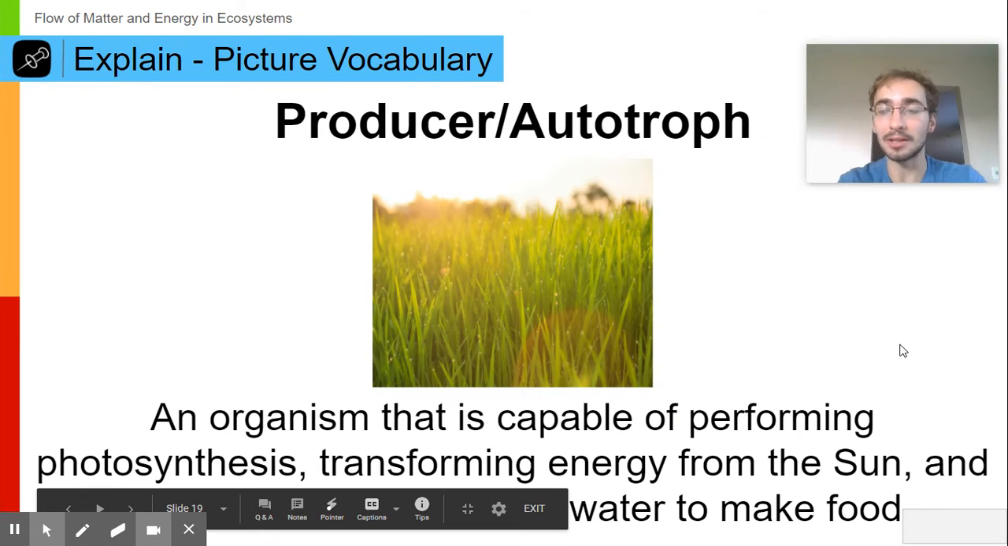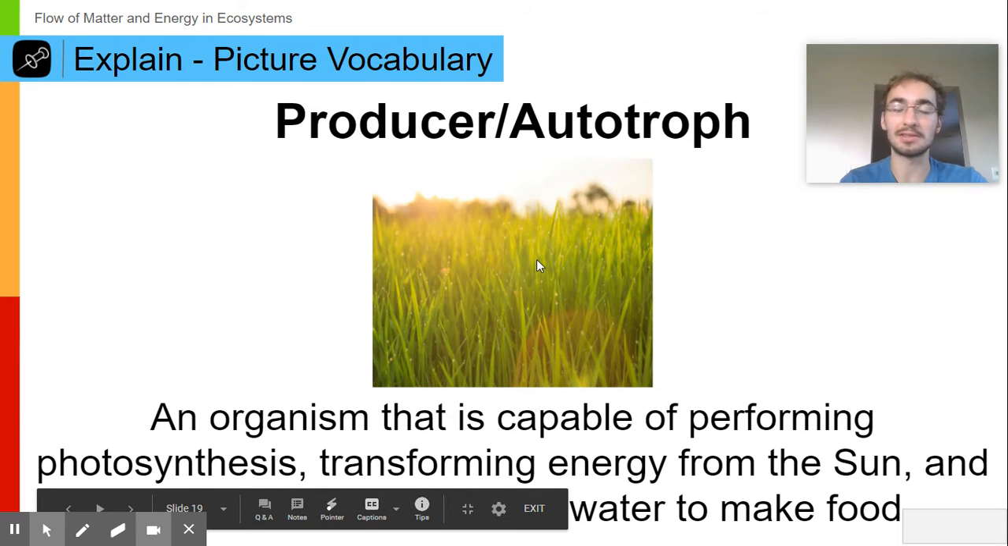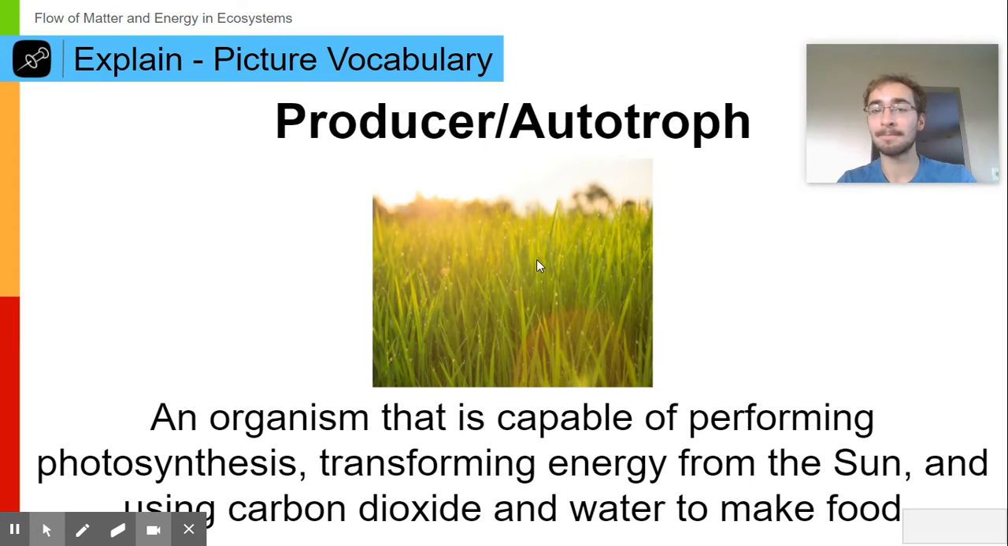Next, we have the opposite. That's a producer. Producers are plants because they make their own food. Plants, algae, plankton, these are all things that can use photosynthesis, which takes energy from the sun, carbon dioxide, and water to make their own food. So that's a producer. Producers make food. They don't need to eat it. Pause the video now, put that in your notes.